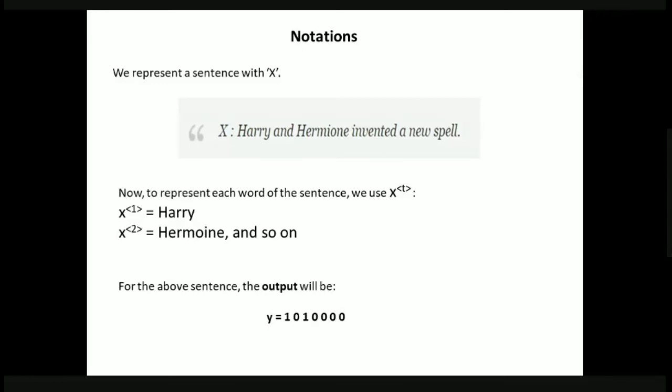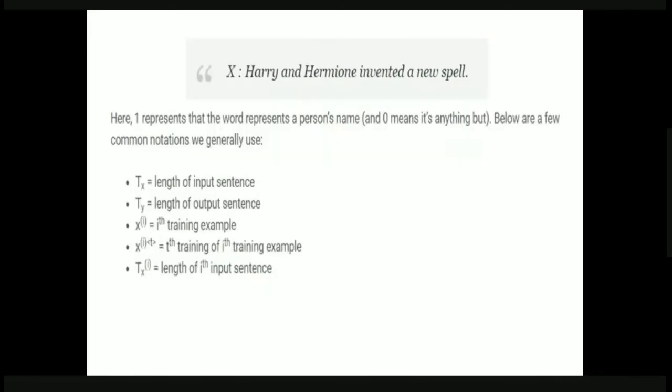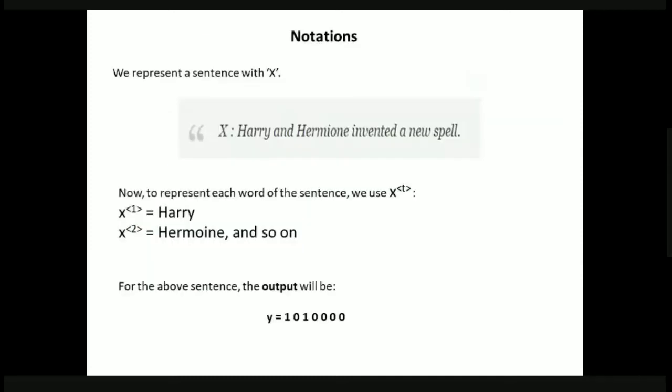We give the input X, that is the sentence, and the output is Y equal to 1, 0, 1, 0, 0, 0, 0. Now we may get a doubt about how we get this output. Here, 1 in the output represents a name.